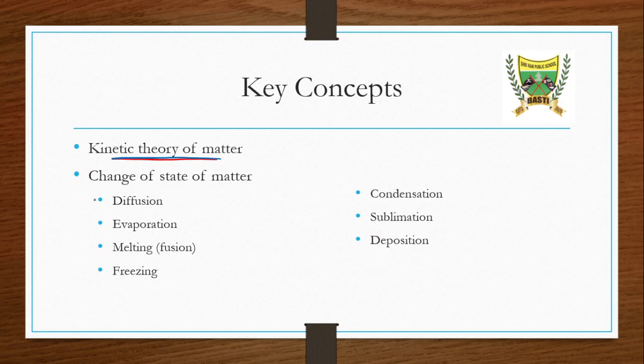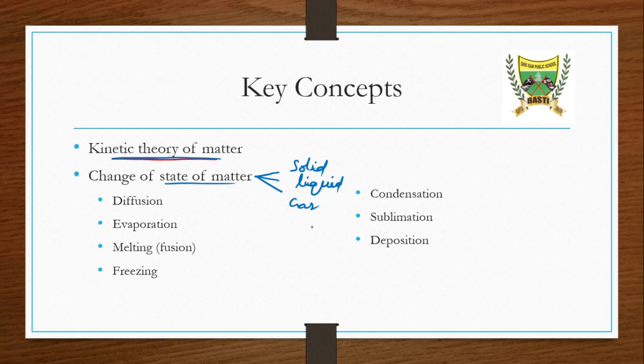Okay, and the next topic is change of state of matter. In previous classes we have learned that there are three states of matter: solid, liquid and gas. How can these states be interchanged with each other?